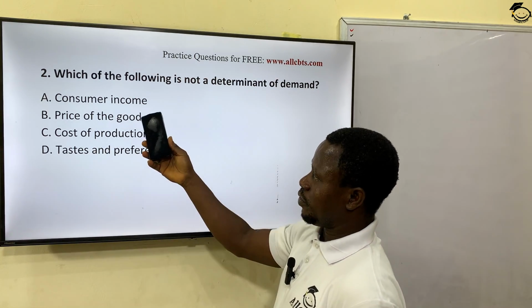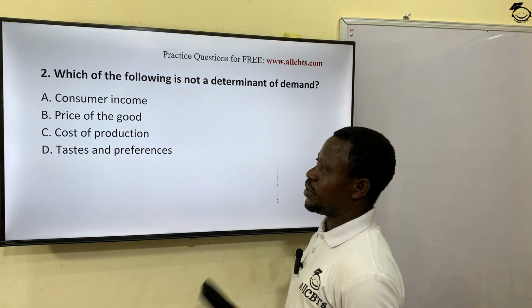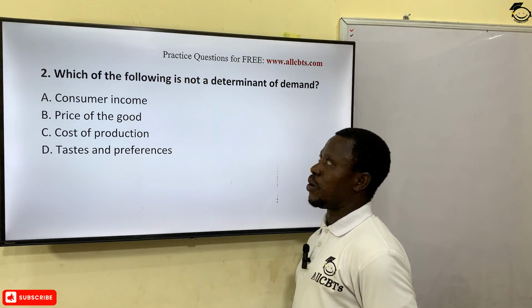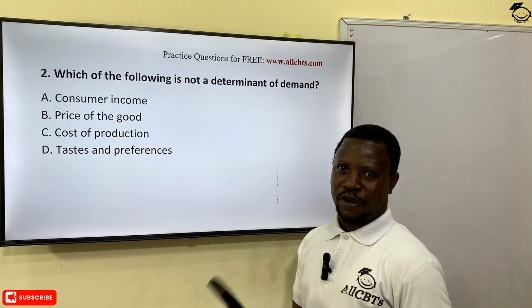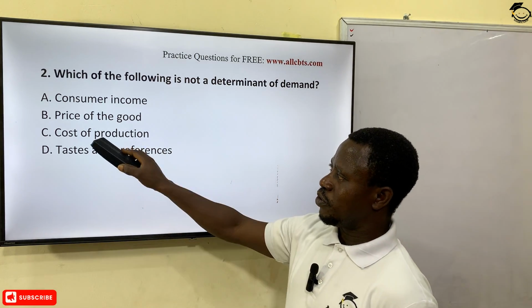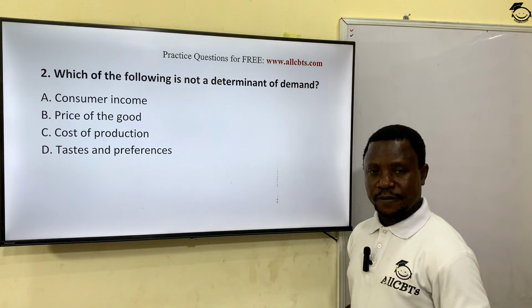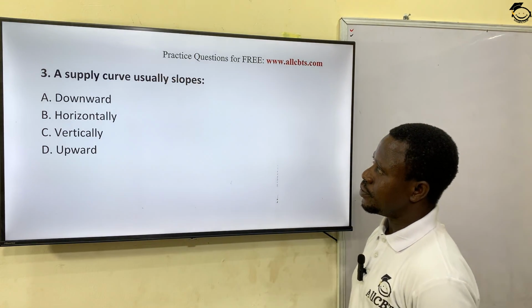The price of the good, high or low, will affect quantity demanded. The income, disposable income of the consumer will also affect what it demands. Its taste and preference will affect it. The cost of production is only applicable to supply and not demand. Okay? Let's see the next question.